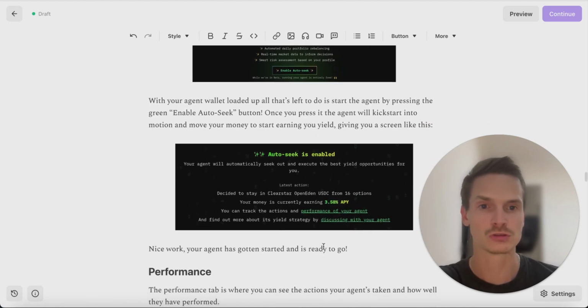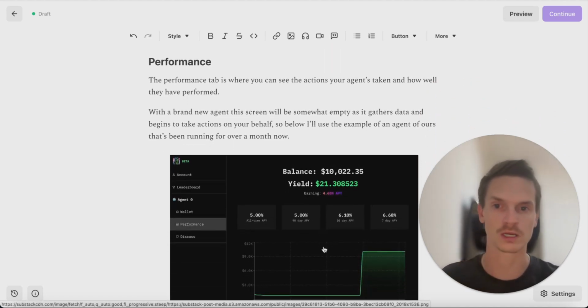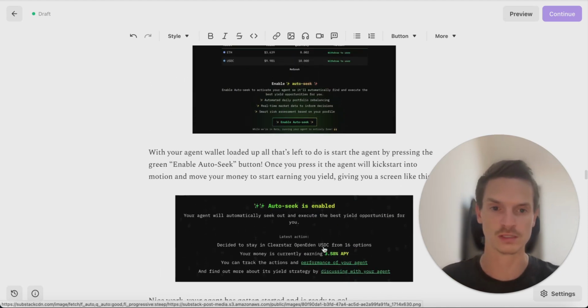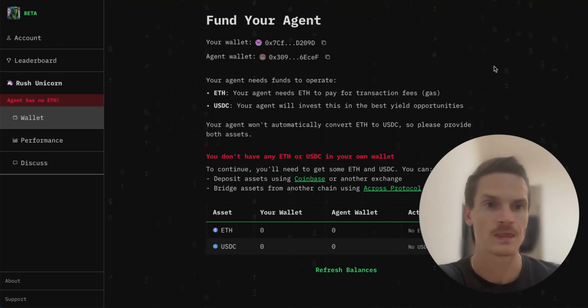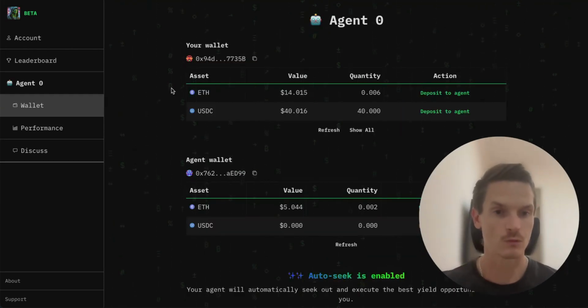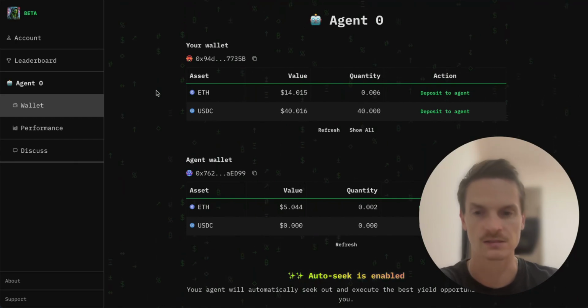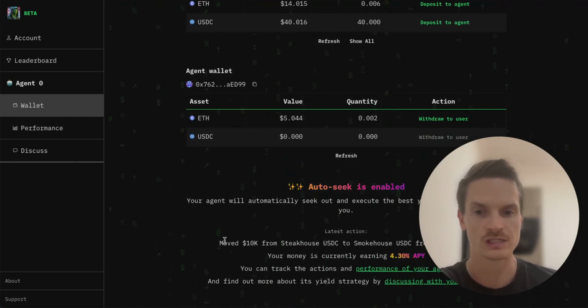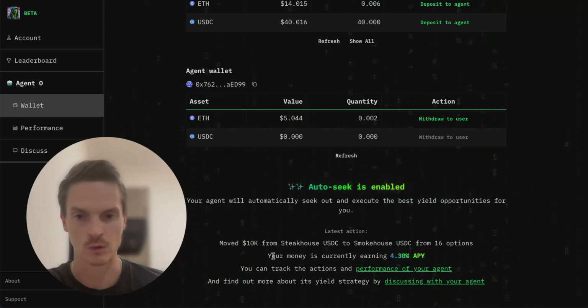Let me now switch to another agent, one that's already working, and I think that will be more representative to show the rest of what's going on here, because it would take a while to send money in and everything, and I can just skip that step. Okay, great. So now we're in this other account, and it's already active. AutoSeek is enabled. You can see that the last action the agent took was to move money from one place to another out of the options it's aware of, and the money's currently earning 4.3%, right?